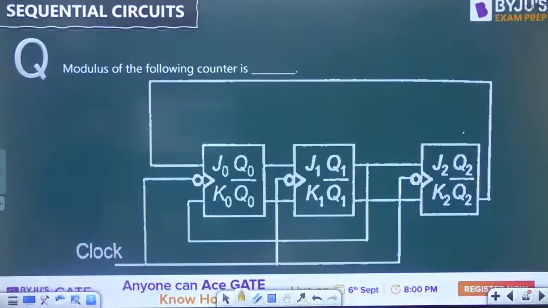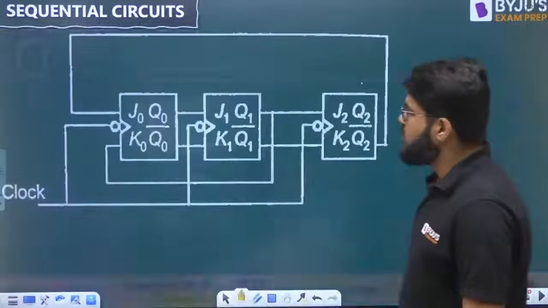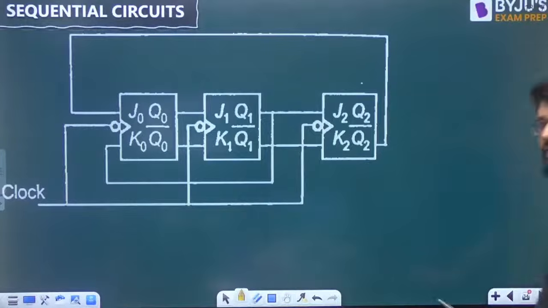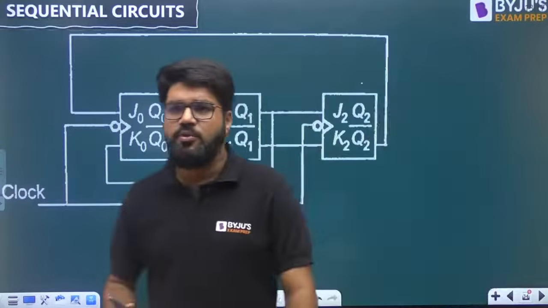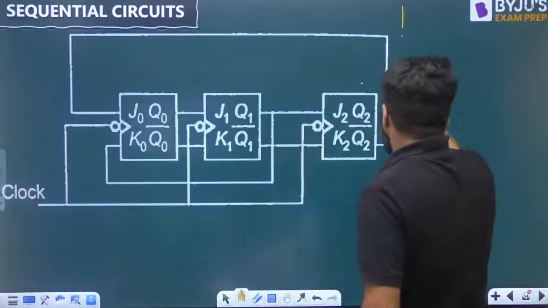Okay, come to this one. What is the modulus of the following counter? What is the modulus? How many states? Modulus means number of states of this counter. Have a look into this and let us start. We all know the JK flip-flop input combinations. What is the next state of JK flip-flop? So let me just keep writing here.